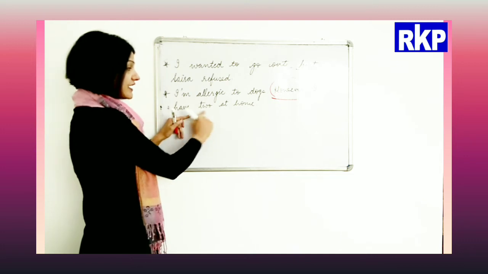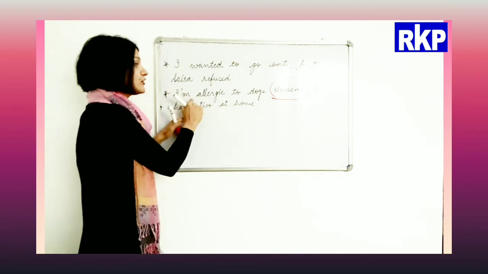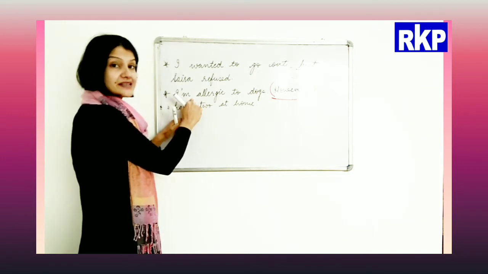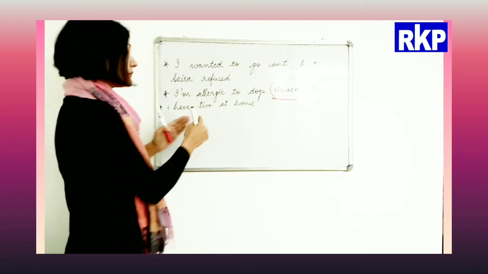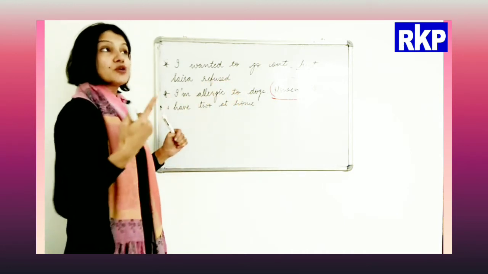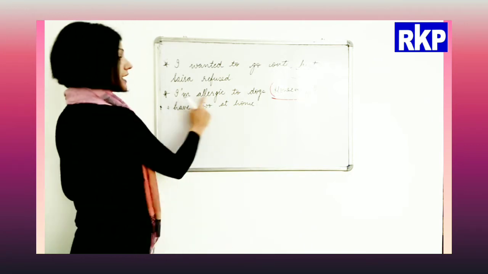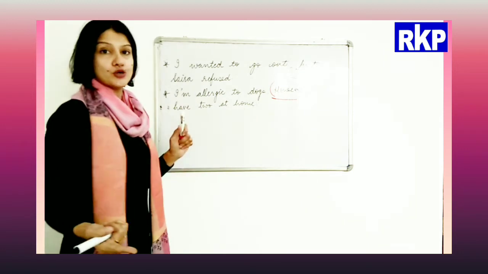This sentence is related to the earlier sentence that we have written here. There is a logical connection because I am talking about the same topic. I am allergic to dogs. However, I have two at home.